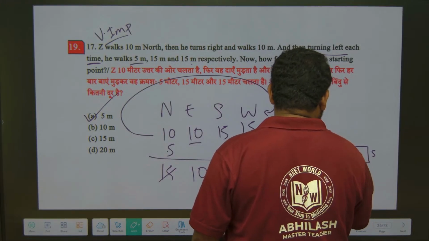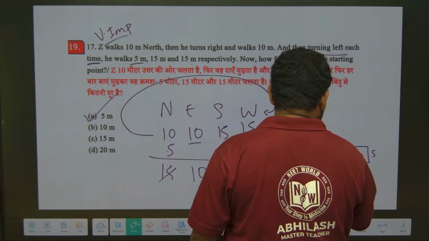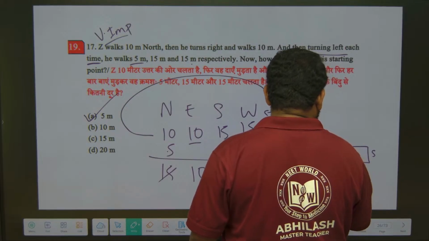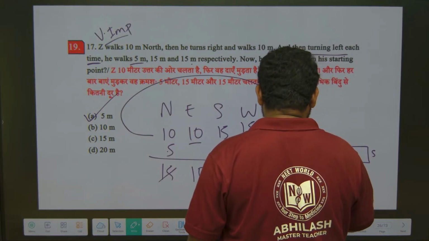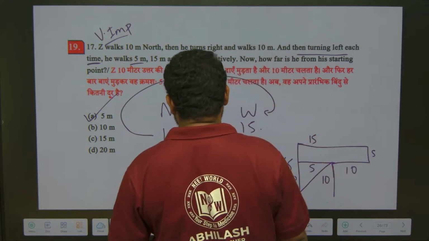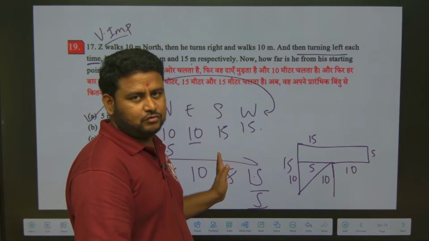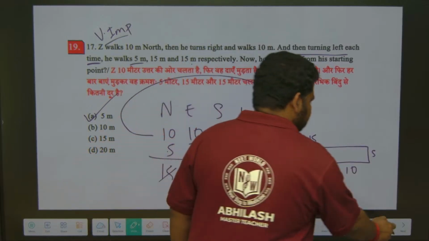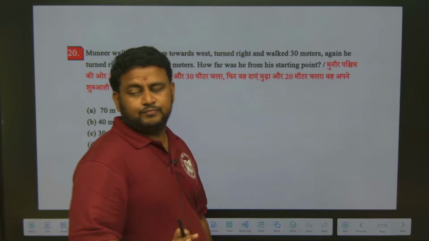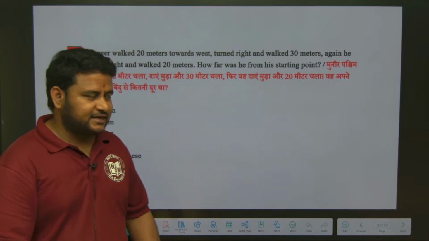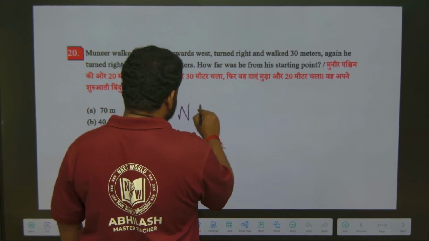This will become what? This will become 5. This will become 10. If I solve this, I will get some random value. So instead of doing this using a figure, this is the better method we can follow. Got it, friends? This is the better method to do. A very easy method is using the trick. Now north, east, south, west.